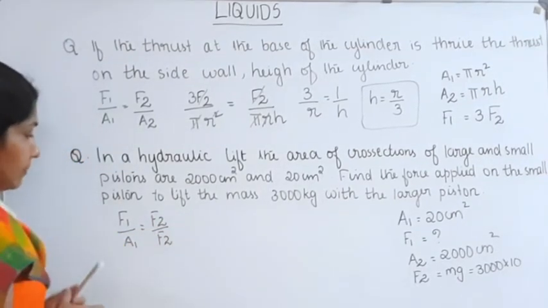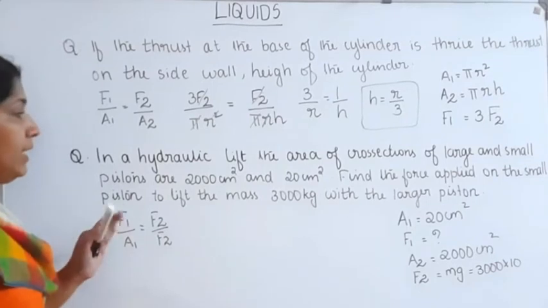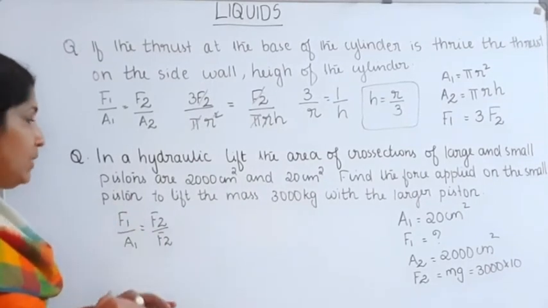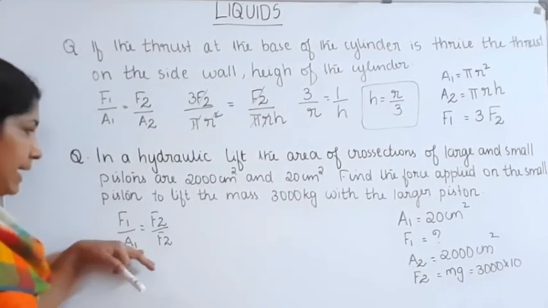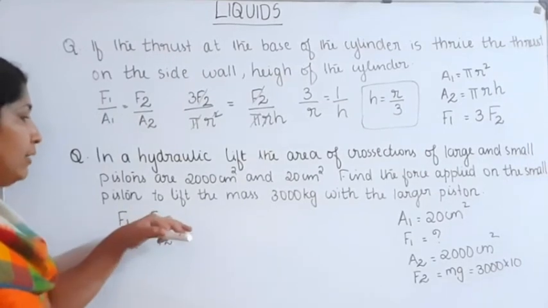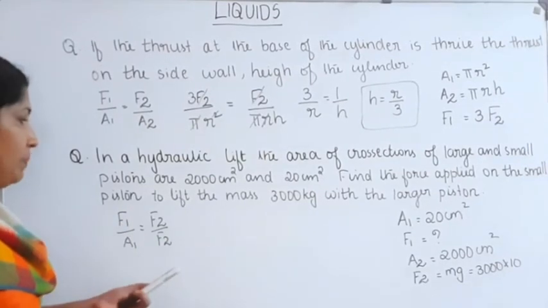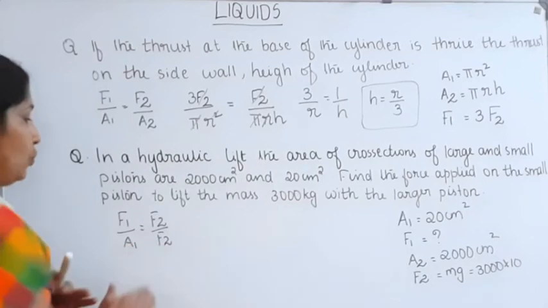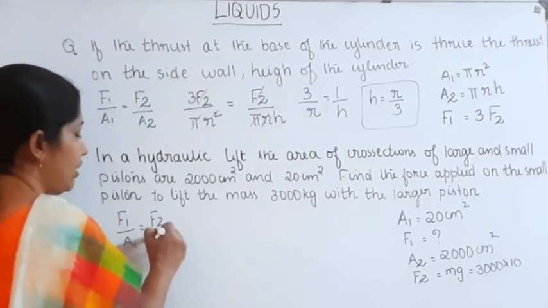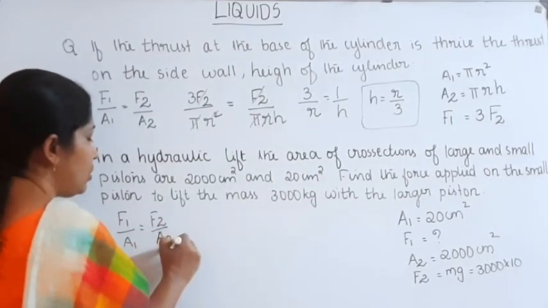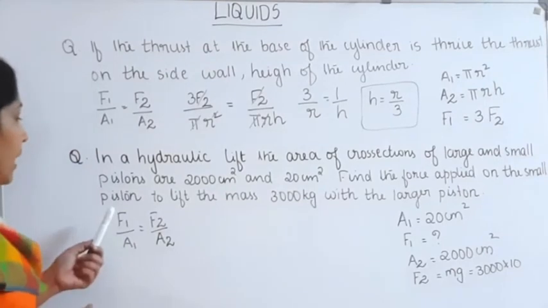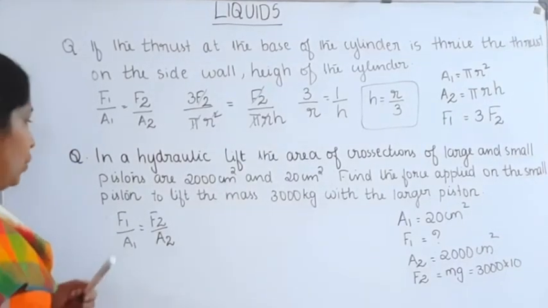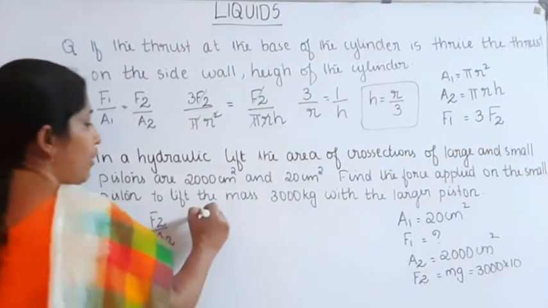Here F1 is the force applied on the small piston, A1 is its area of cross section, F2 is the force on the larger piston, and A2 is the area of cross section of the larger piston. Then on applying these values, we want to find F1.